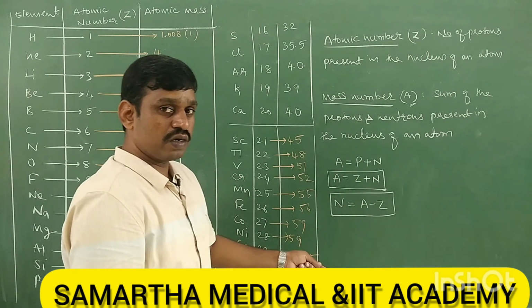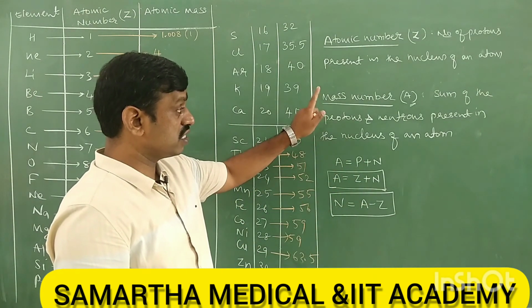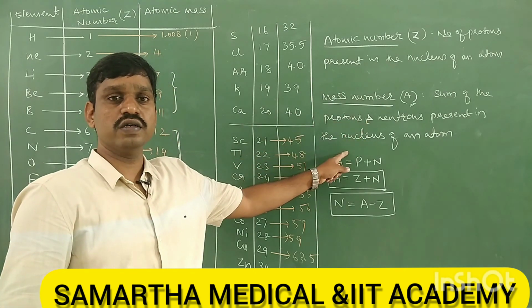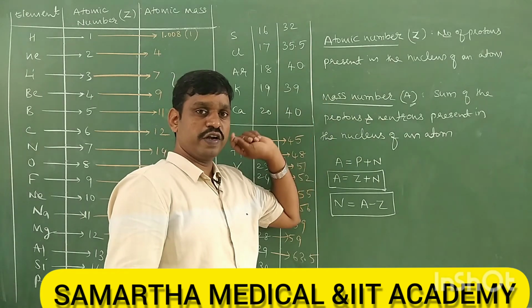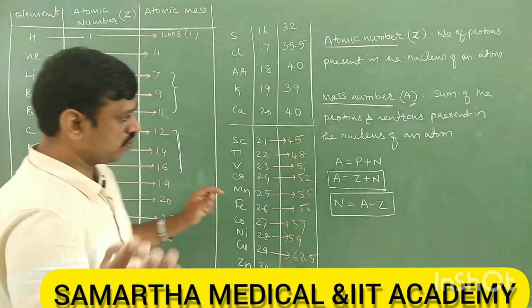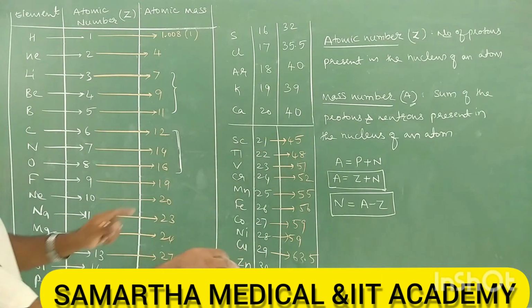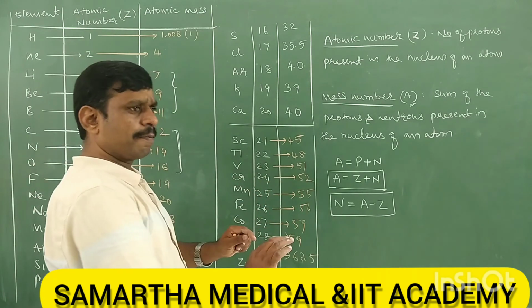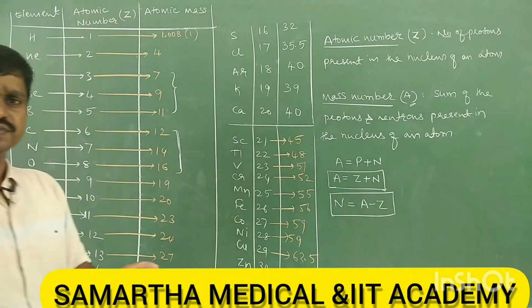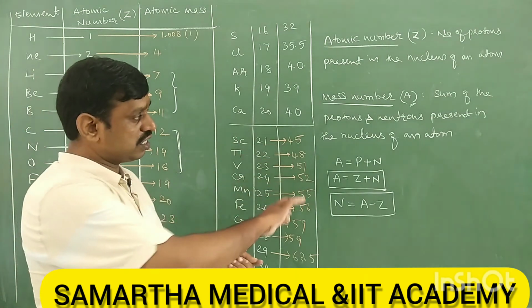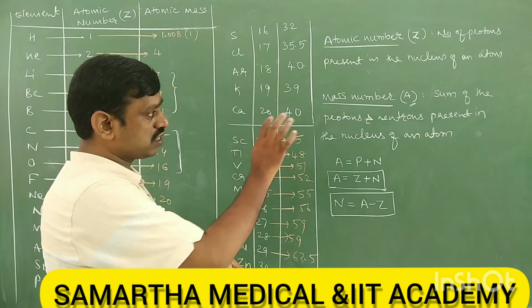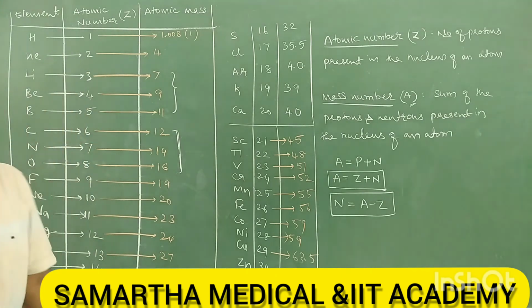But mass number is the sum of protons plus neutrons. Therefore atomic mass and mass number are different. Most students feel they are the same. The values are approximately the same, very near, sometimes exactly the same, but the concepts of atomic mass and mass number are different.